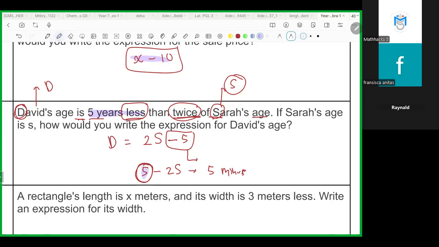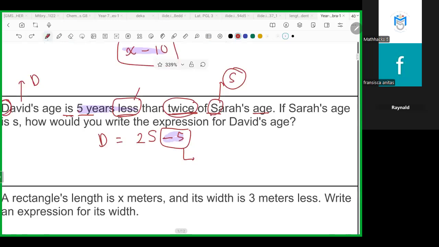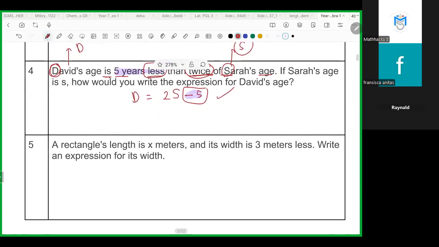But if it's 5 years less, less means behind the first word. Is there any question? Just focus on the last one. Okay, that's all, miss. Any questions? No?